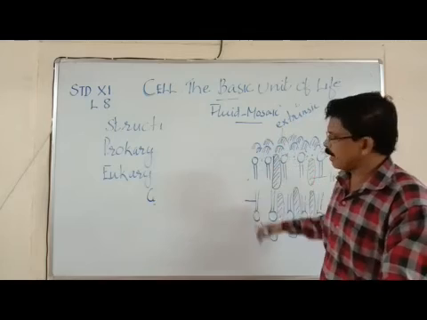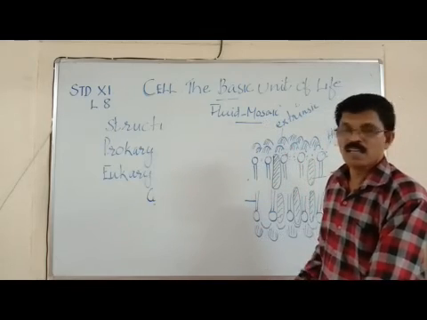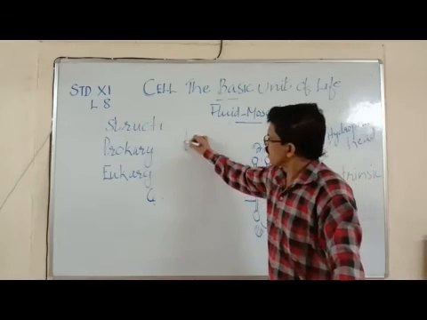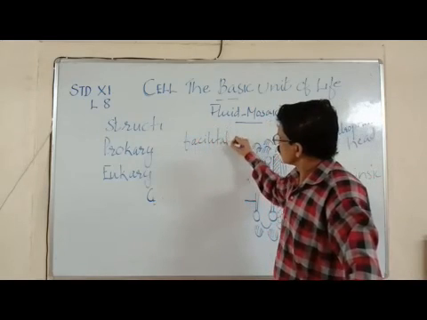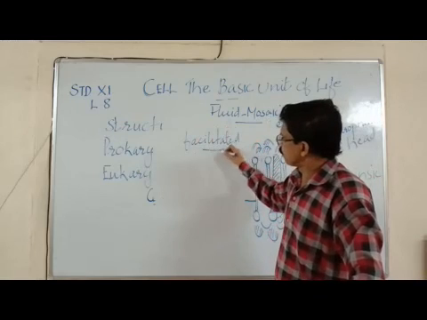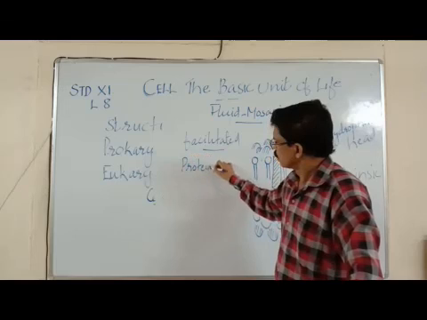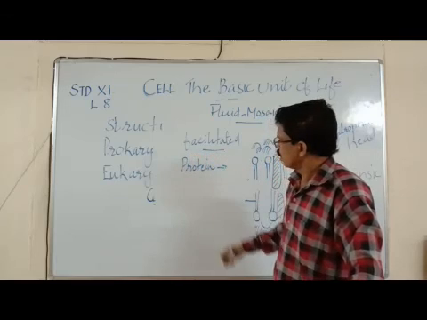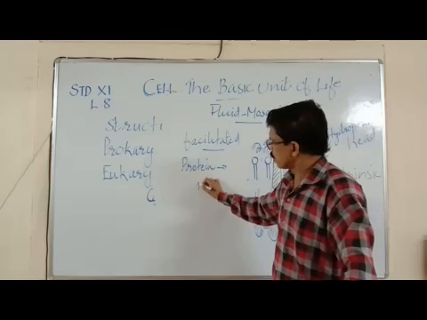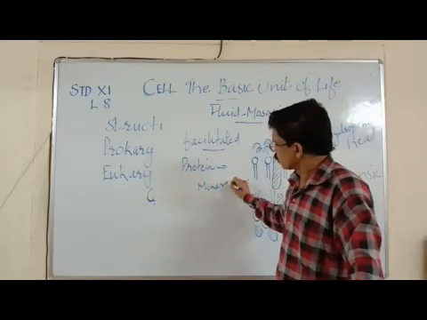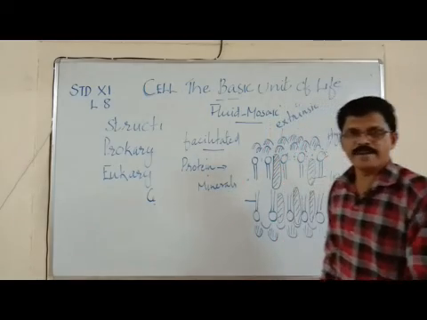Normal diffusion takes place spontaneously without any energy or help, whereas facilitated diffusion takes place with the help of certain protein molecules and also certain other elements like minerals. So facilitated diffusion takes place with the help of protein carriers.